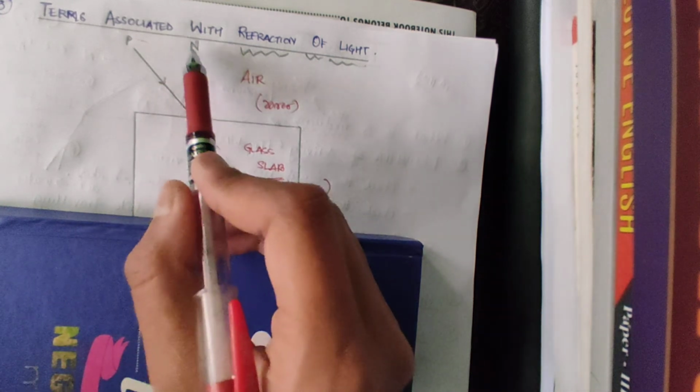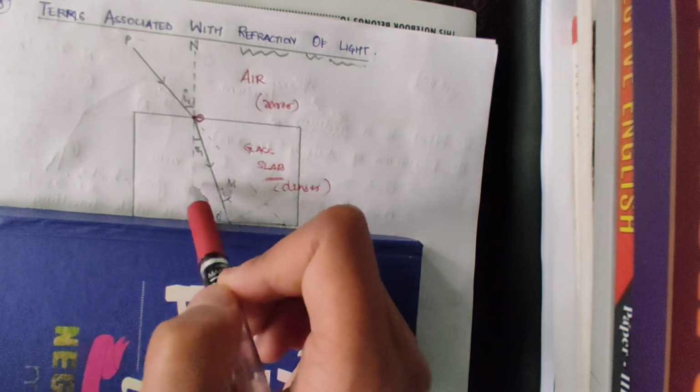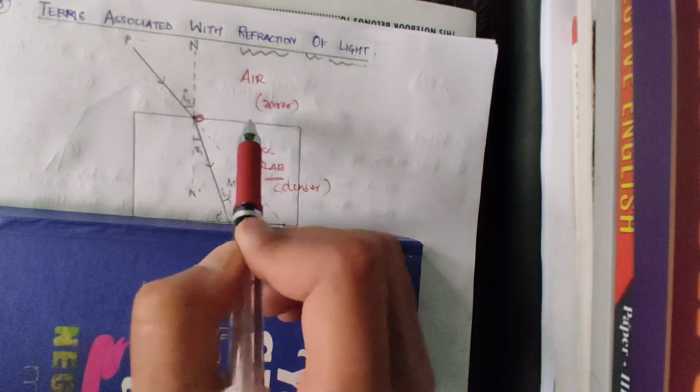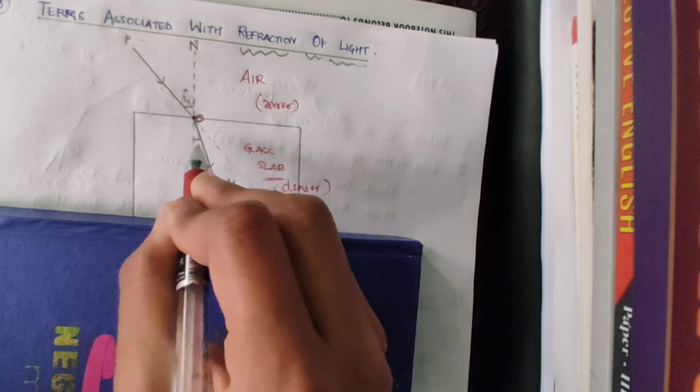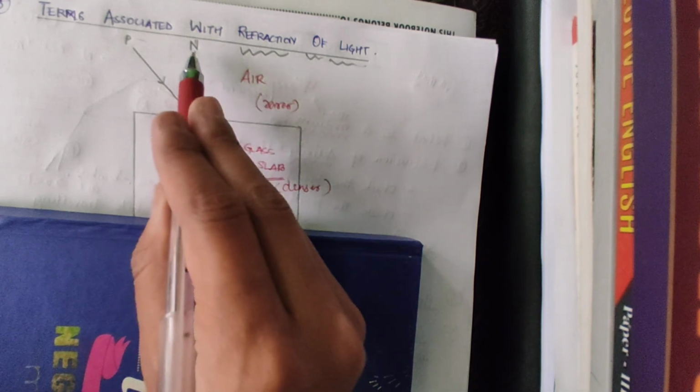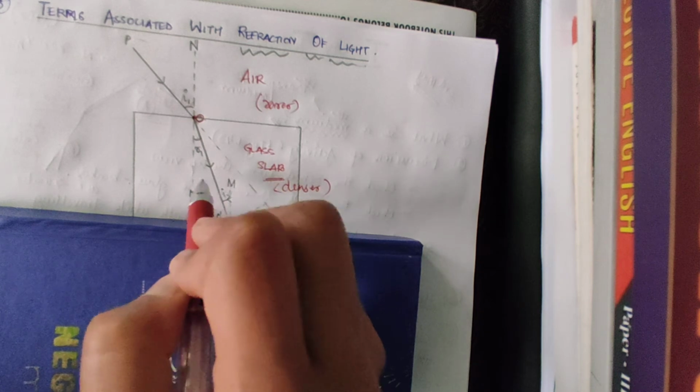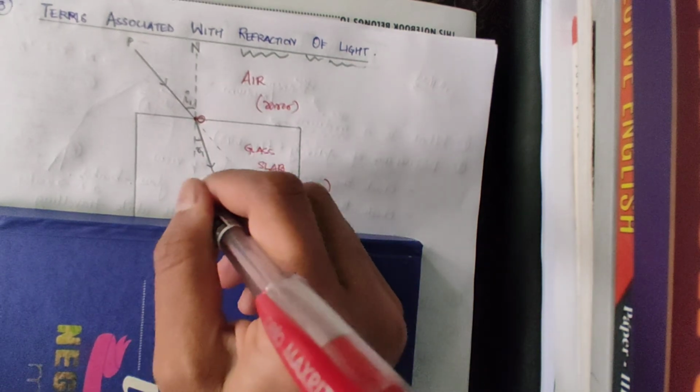Number 3, normal. Normal is very important. We already discussed it in reflection of light as well. The normal is a perpendicular drawn at the point of incidence. That is a straight line which is perpendicular to the surface, at 90 degrees. It crosses the point of incidence and is known as the normal. It is denoted by N and N dash.